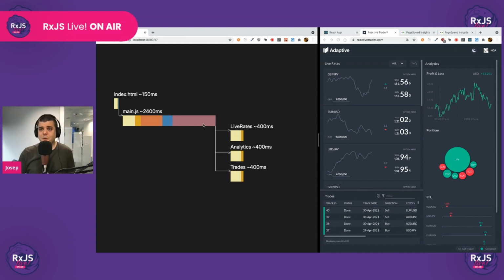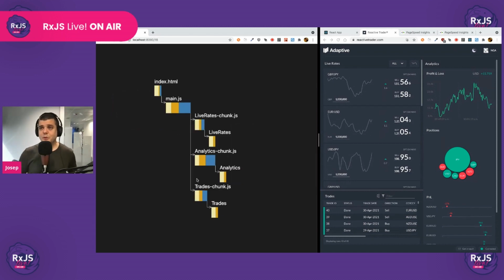So ideally, we want to remove this code from the initial render, from the shell component, from the main JavaScript asset. We want to get it out so we can start this request earlier, right? So this is what most people do when they code split.